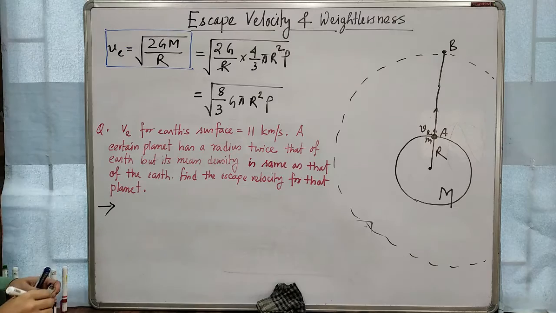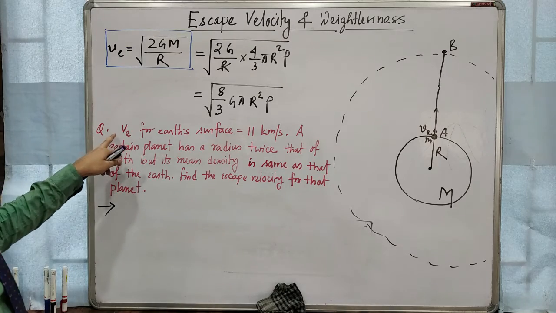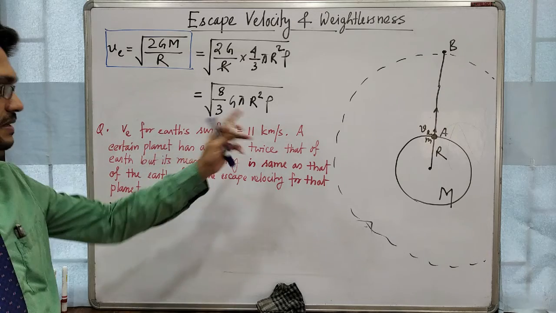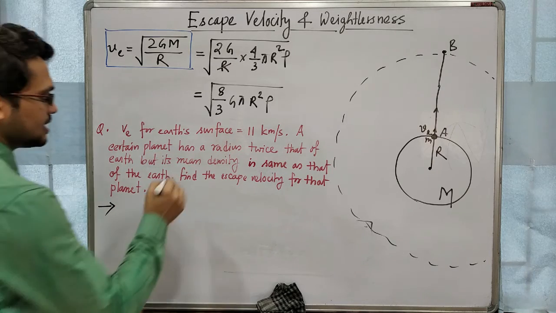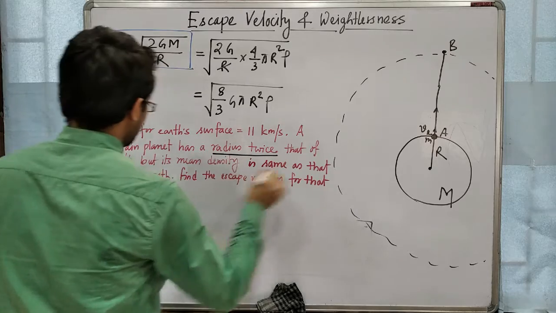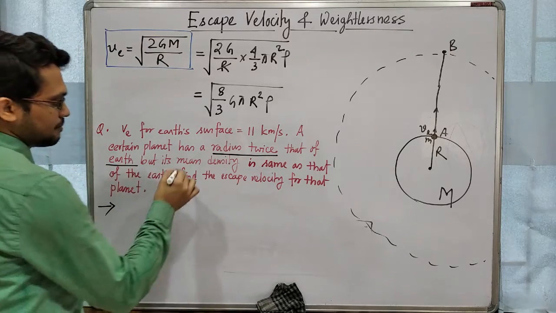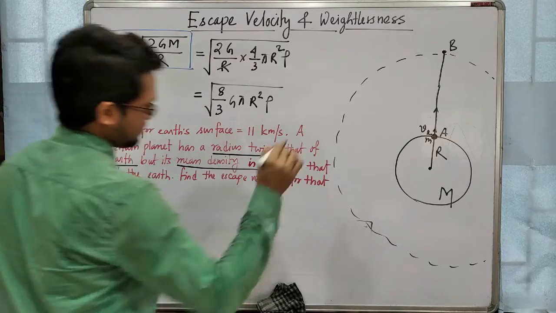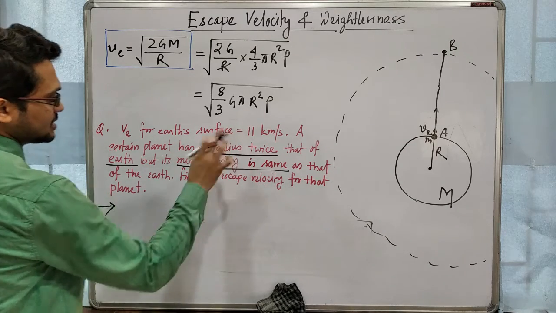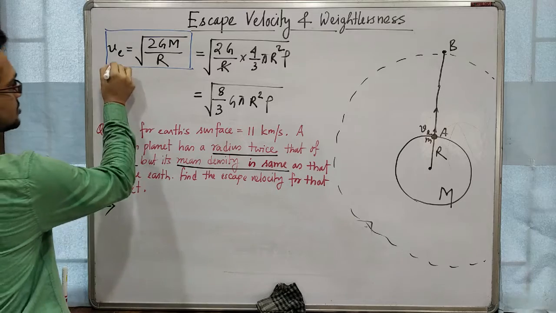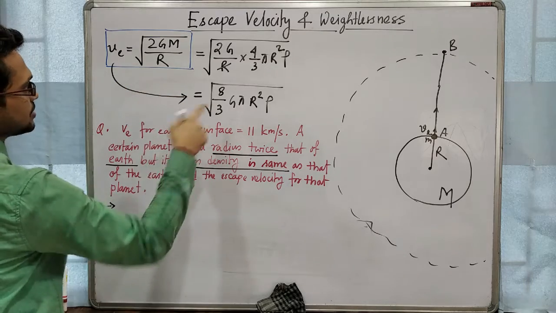So look at this problem. VE, escape velocity for Earth's surface, is given as 11 km per second. A certain planet has a radius twice that of Earth, but the mean density is the same as that of Earth. Find the escape velocity for that planet. So mean density and radius, these two relations are given. So we will use this formula, VE equal to this.